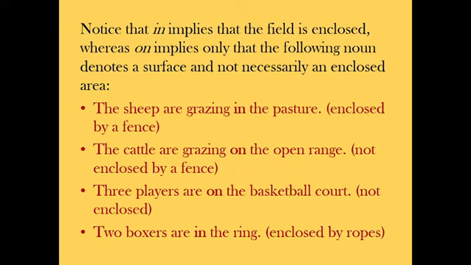Notice that "in" implies that the field is enclosed, whereas "on" implies only that the following noun denotes a surface and not necessarily an enclosed area. For example, the sheep are grazing in the pasture, enclosed by a fence. The cattle are grazing on the open range, not enclosed by a fence. Three players are on the basketball court, not enclosed. Two boxers are in the ring, enclosed.